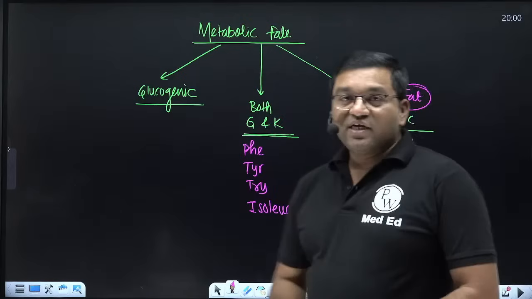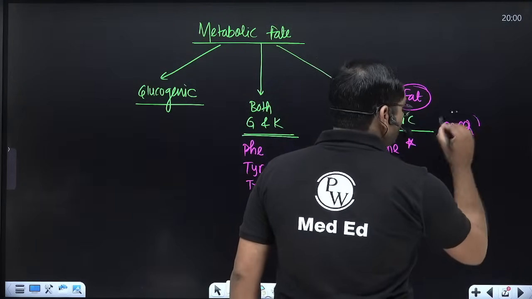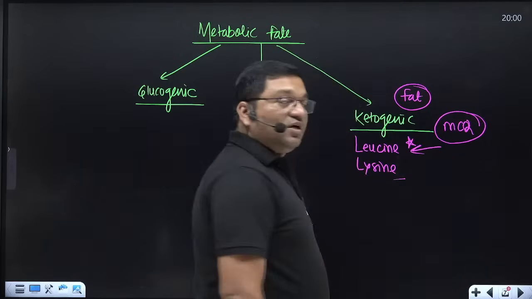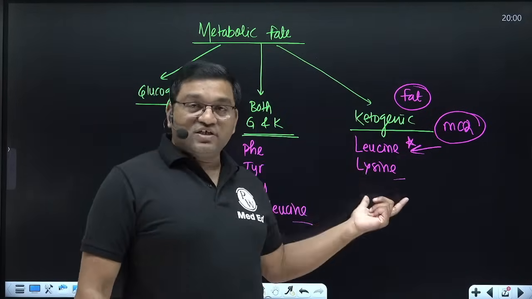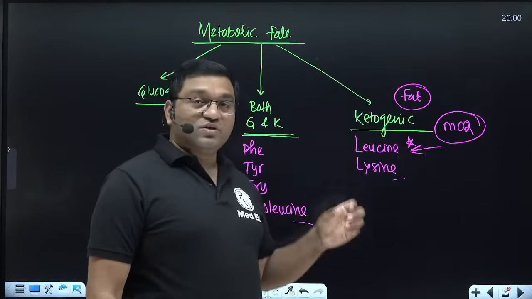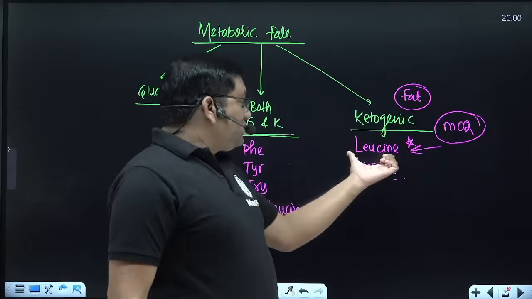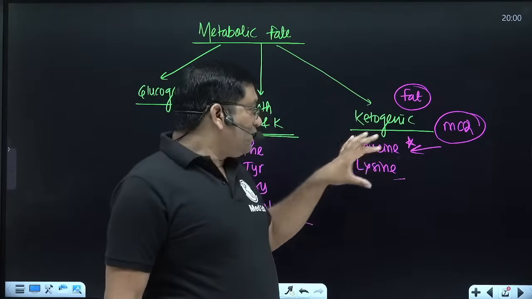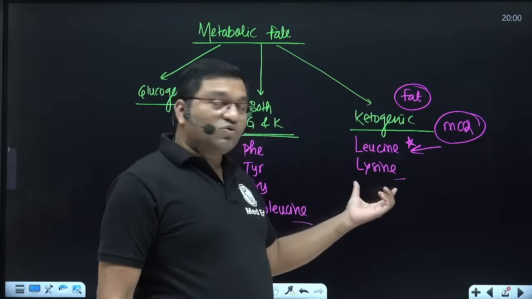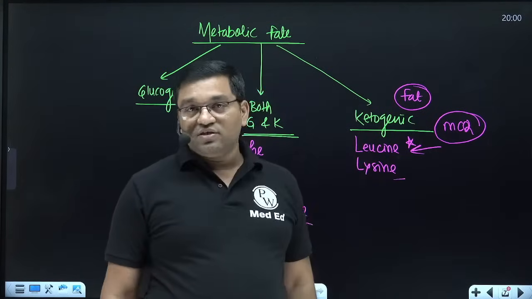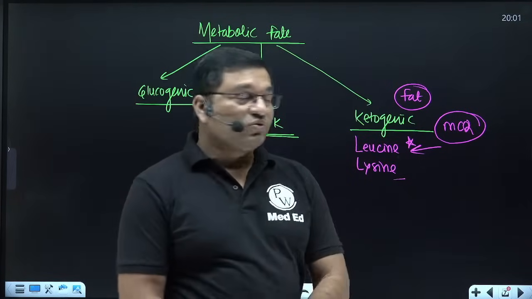And based on the metabolic fate, just remember this is very, very important for the MCQ. Exclusively ketogenic amino acid is leucine. If leucine is not there in the option, go with lysine. If both are in the option, go with leucine. Which of the following is the exclusively ketogenic amino acid? मतलब it is leucine. अगर दोनों दिए हुए हैं तो leucine के साथ जाओ. अगर leucine नहीं है तो lysine आंसर रहेगा. lysine नहीं है तो leucine. मतलब लाइसिन और ल्यूसिन दोनों रहा तो भी ल्यूसिन आंसर रहेगा. ल्यूसिन इज एक्सक्लूसिवली कीटोजेनिक अमाइनो एसिड.